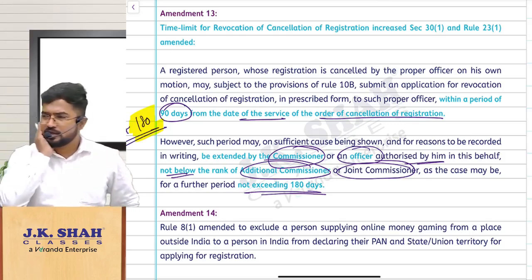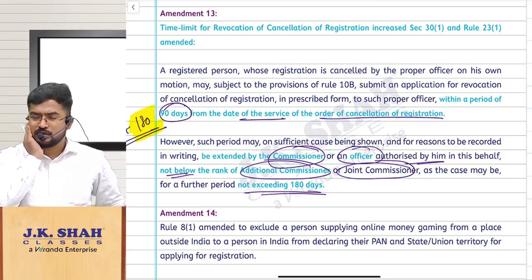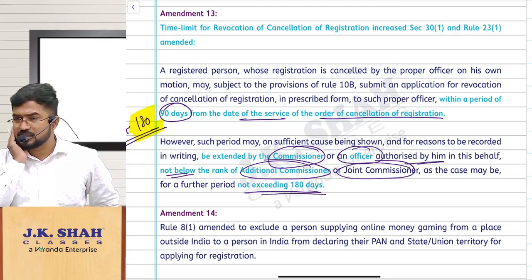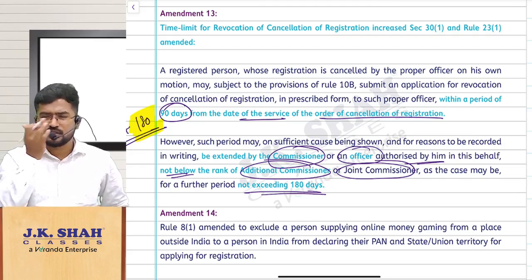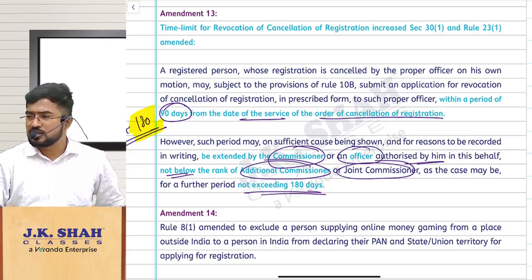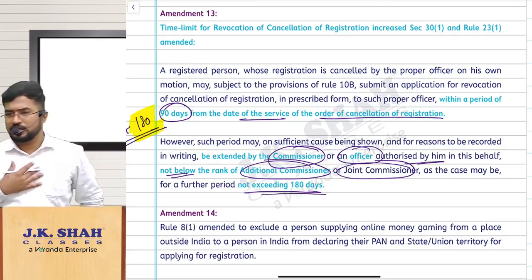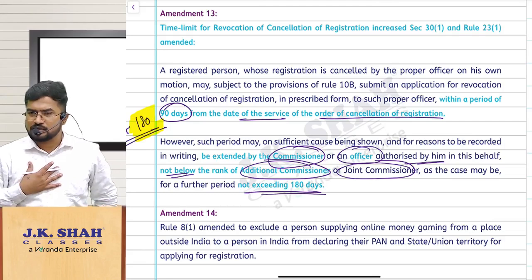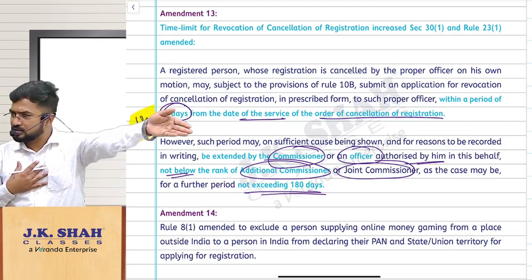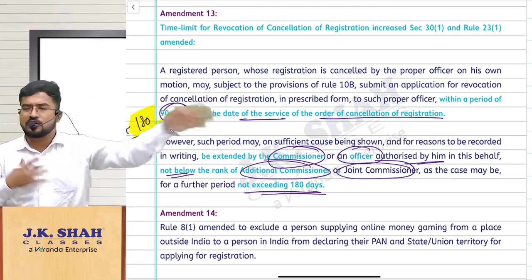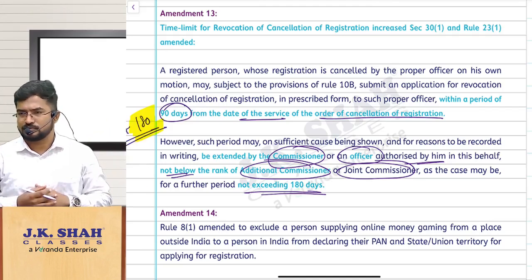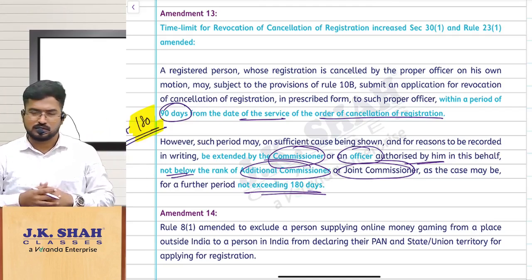Do you remember government departments, local authorities, and government establishments registering under GST for Section 51 purposes, TDS compliance? Now imagine, sir, I am a local authority. I gave a contract to a person to construct a road. The contract is 10 crores, greater than 2,50,000. What is the TDS contract limit?